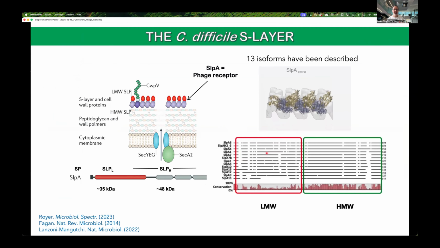Now, there are at least 13 isoforms of SLPA that have been characterized so far. As you can see by the alignment here, the high molecular weight region is more conserved, whereas the low molecular weight region is a little more diverse. And here is the crystal reconstitution of the surface. You can see that you have a low molecular weight fragment sitting on top of the high molecular weight fragment. This creates a very organized and symmetrical structure on the cell surface.